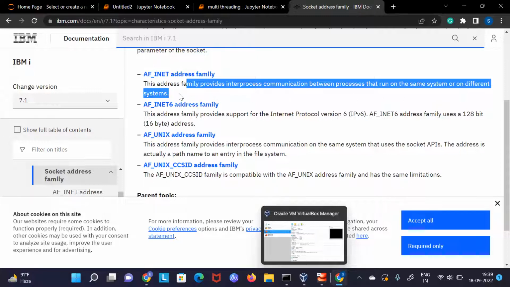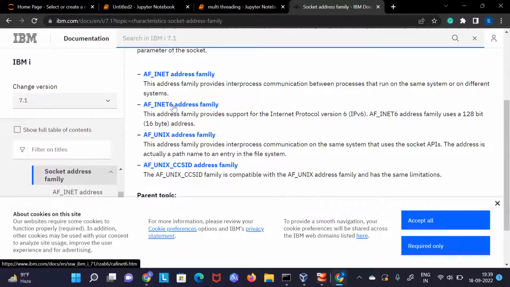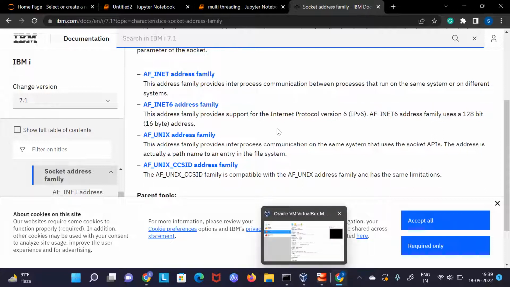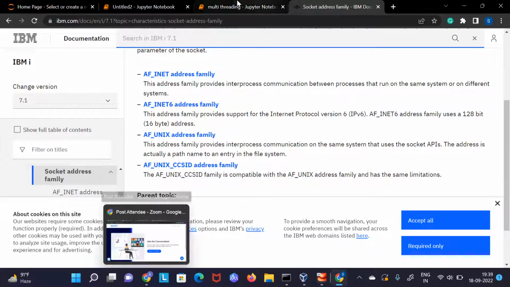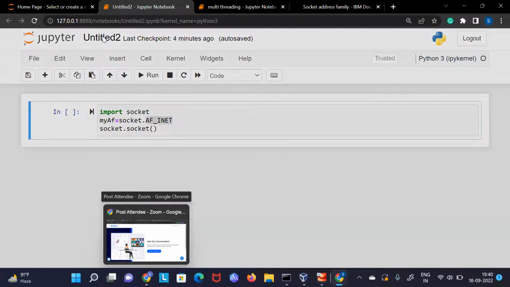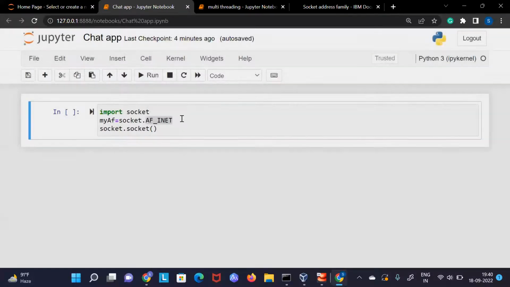So basically, at the start of this session I mentioned that I am using a different system to do this chat application, but on the same system we can also do it. If you don't have VirtualBox or something, then on the same system we can also do it, and we will talk about it. We have a couple more address families, but here I am using AF_INET for the chat application.